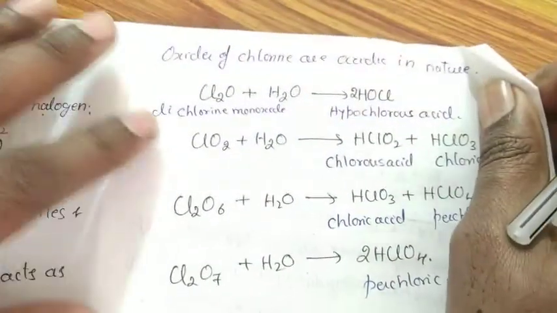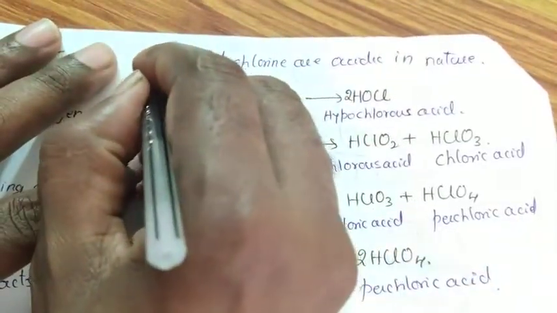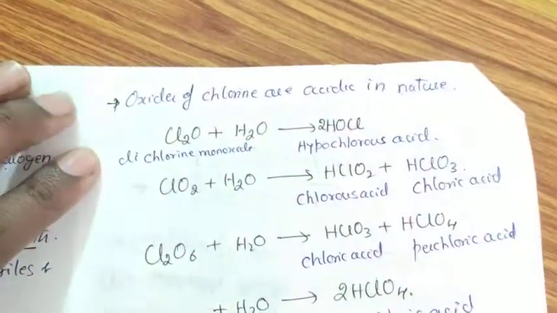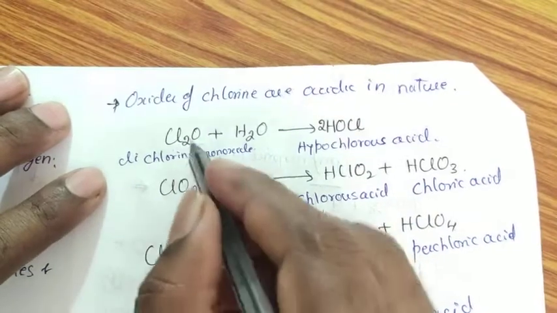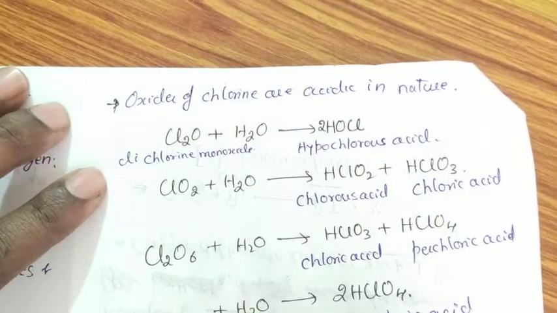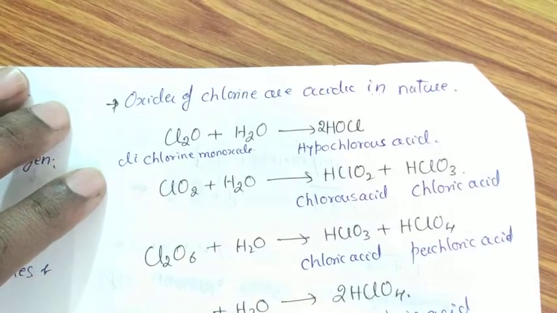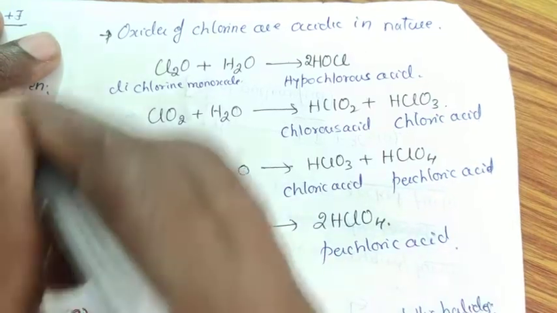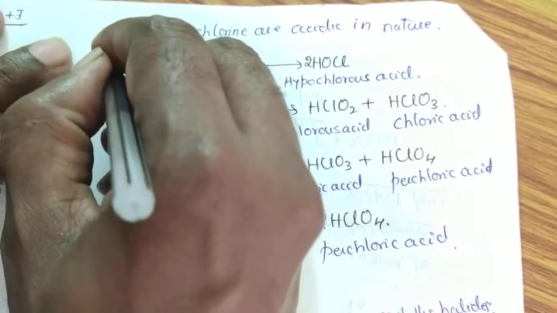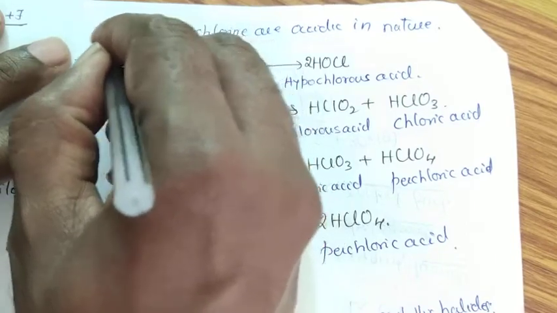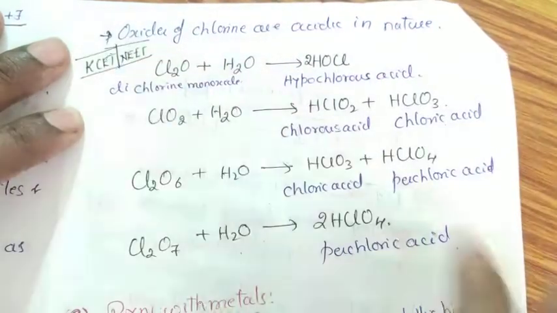Then coming to oxides of chlorine. Oxides of chlorine are acidic in nature. Why? The reason is whenever the oxides of chlorine are treated with water, they are involved in the formation of respective acids. This is applicable only for your KCET or NEET level examination, but not for your PU level examination. Please note down and learn the things properly.